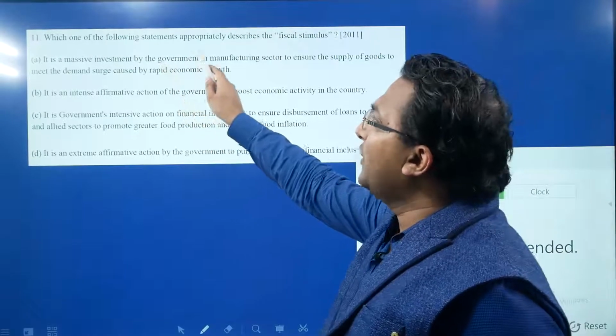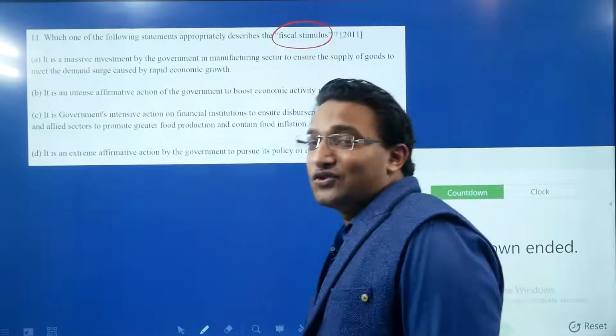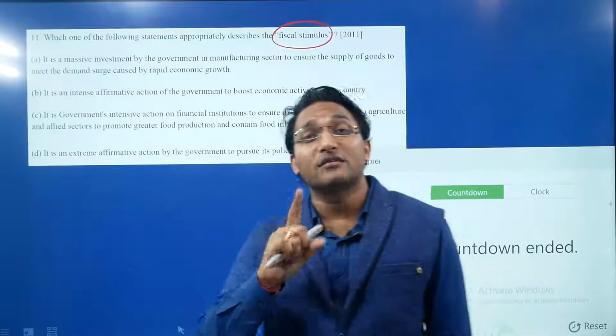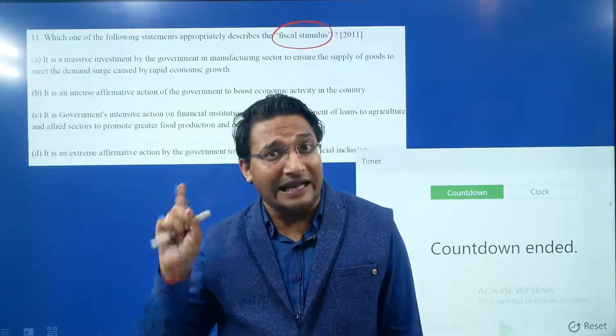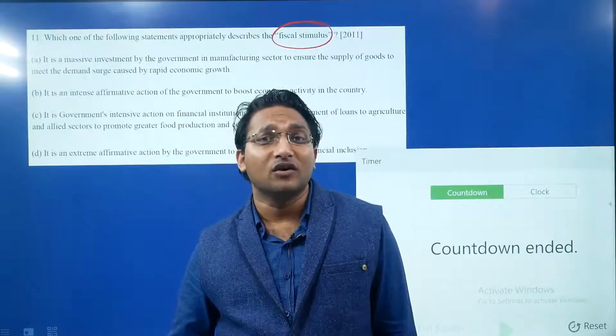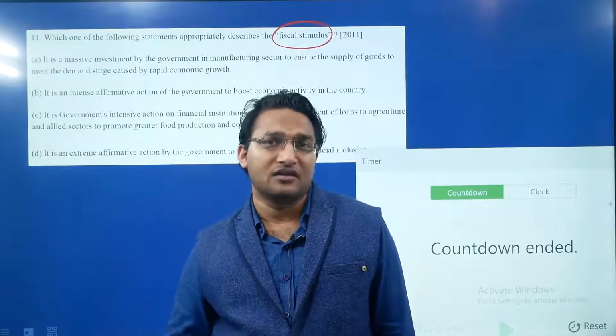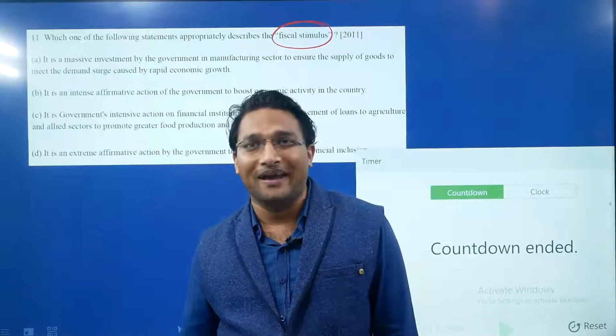Which one of the following statements appropriately describes the fiscal stimulus? Again, the question is on the fiscal stimulus. This fiscal stimulus question came in 2010 and 11 again. Why? Because at that time, India was under the global recession, so it required the fiscal stimulus. Government gave various fiscal stimulus packages.